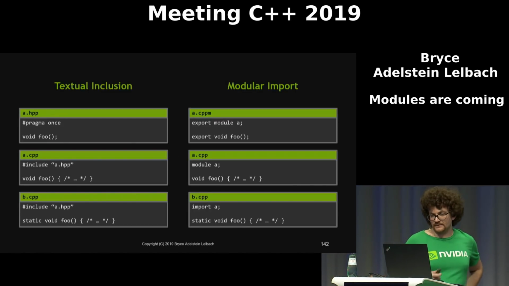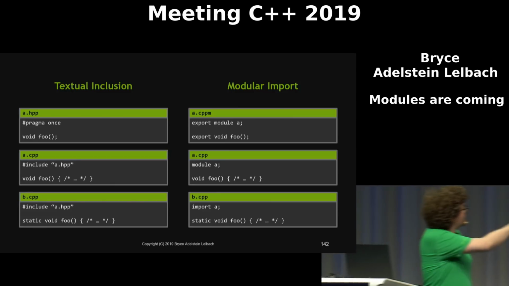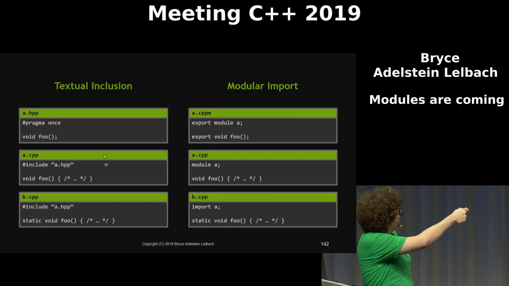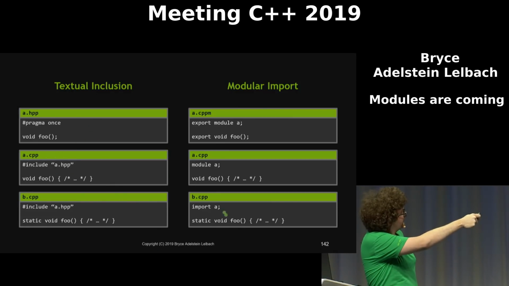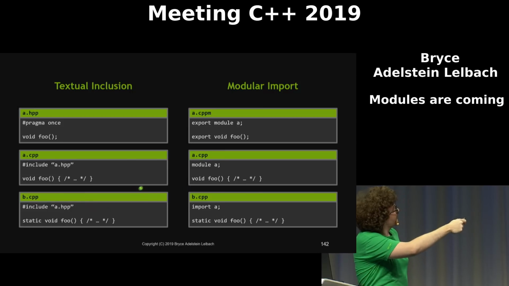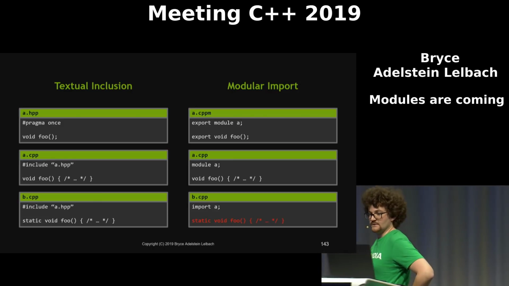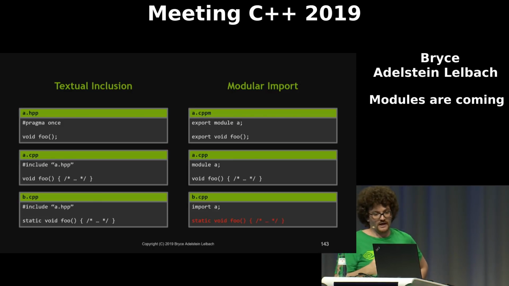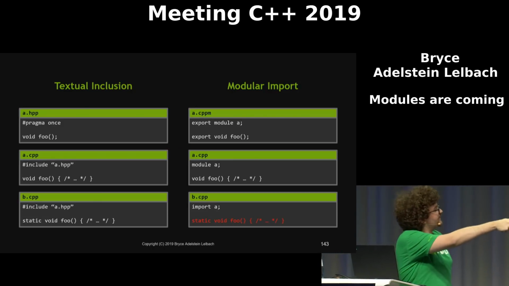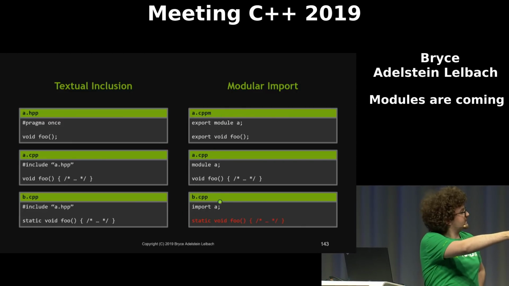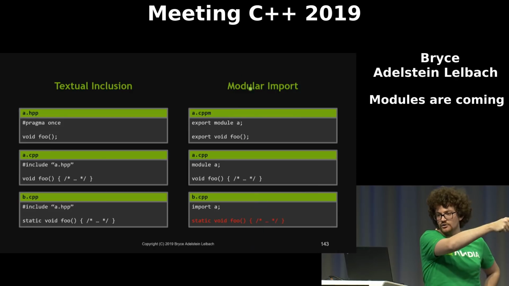So let's look at this example here where we have a function foo that's defined in both a.cpp and b.cpp. In the textual world, this is going to be ill-formed, no diagnostic required, because we violated the one definition rule. In the modular world, this will just be ill-formed because we can tell in B here that we've tried to redefine something that's owned by another module.